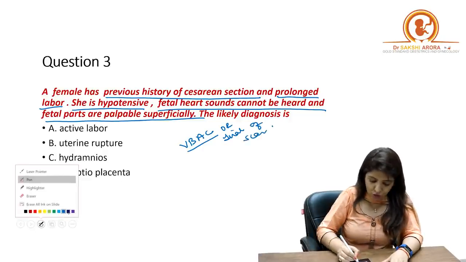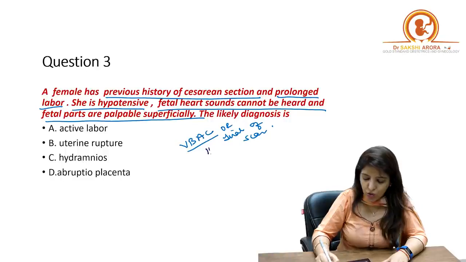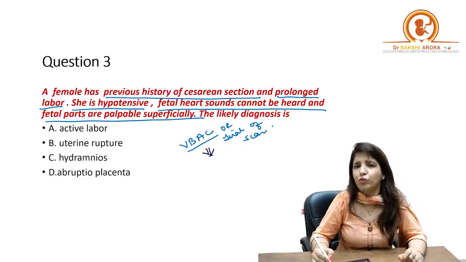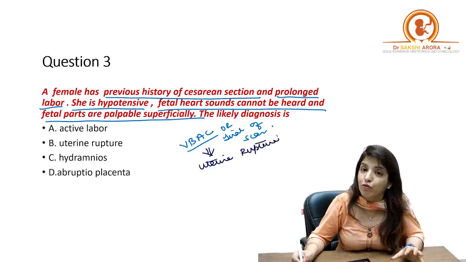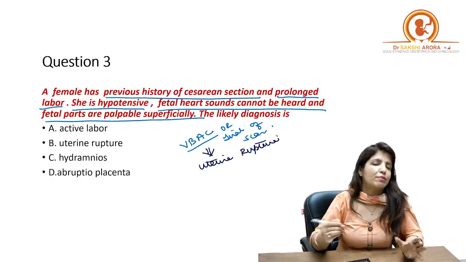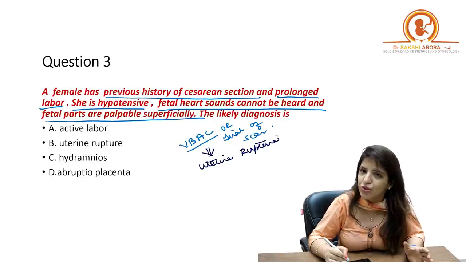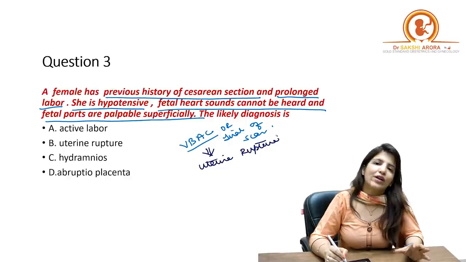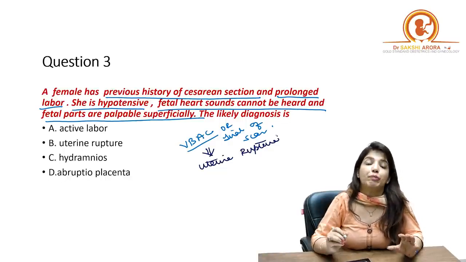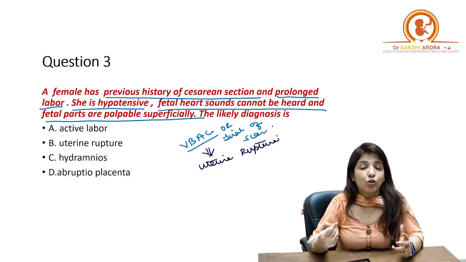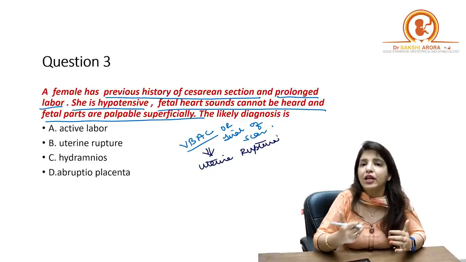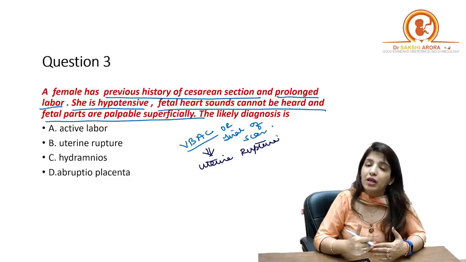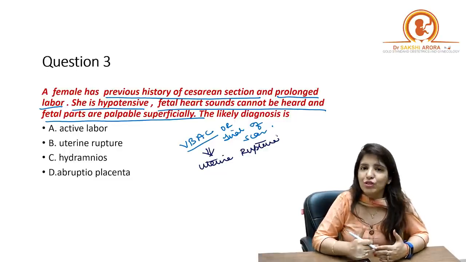Now, in case of VBAC or trial of scar, you have to be very, very careful with respect to uterine rupture, because that is one complication which I have to be very, very careful about. Right? And how does a patient of uterine rupture present to you? See, a patient of uterine rupture is going to present to you with pain in abdomen. There will be fresh bleeding from vagina. There will be hematuria. And what is going to happen?